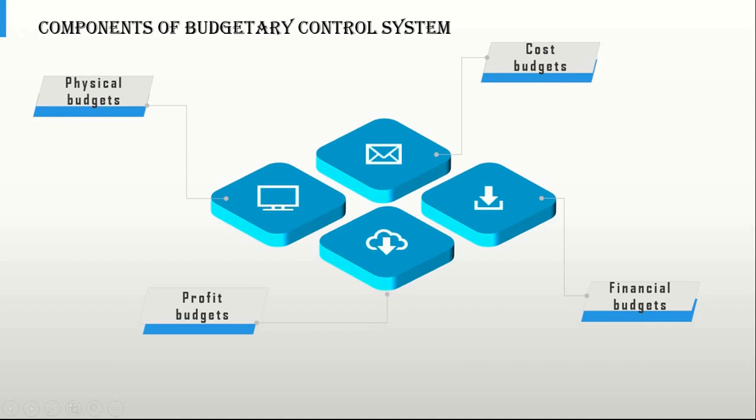5. Budget period. The period covered by a budget is known as budget period. Normally, a calendar year or a period coterminous with the financial year is adopted. 6. Standard of activity or output.